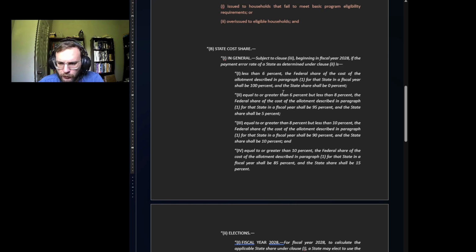If it's equal to or greater than 6% but less than 8%, the federal share of the cost of the allotment described in paragraph (1) for the state in the fiscal year shall be 95%. The state share shall be 5%. So as their error rate increases, if it's equal to or greater than 8% but less than 10%, the federal funds will go down to 90%.